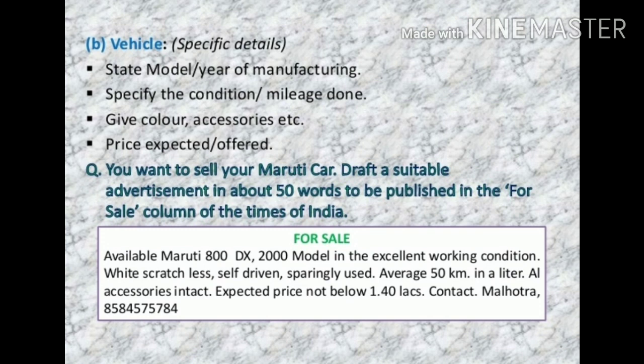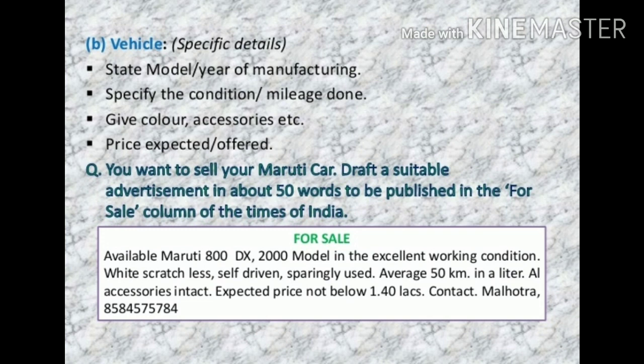Okay, let us see. For Sale will be the heading of the advertisement, which will be written in capital letters. Then: available Maruti 800 DX, 2000 model, in excellent working condition, white, scratchless, self-driven, sparingly used, average 50 km per liter, and all accessories intact. Expected price not below 1,40,000. Then contact Malhotra, and then the phone number is given. So this is the example for the sale of a vehicle.